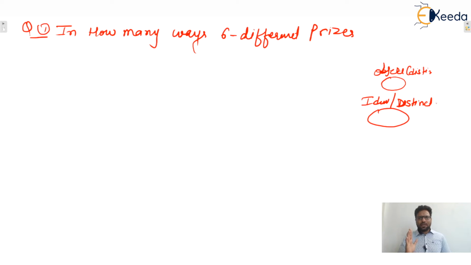So you can remember that division into groups is applicable when the objects are distinct as well as boxes are distinct, or objects are distinct and boxes are identical.